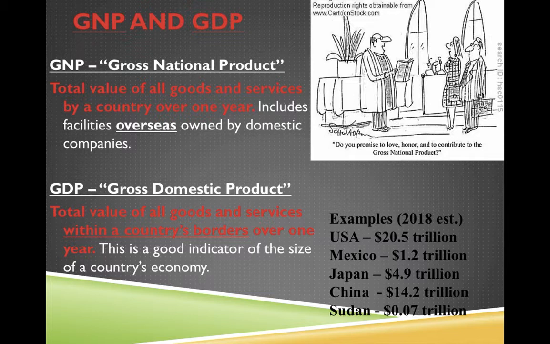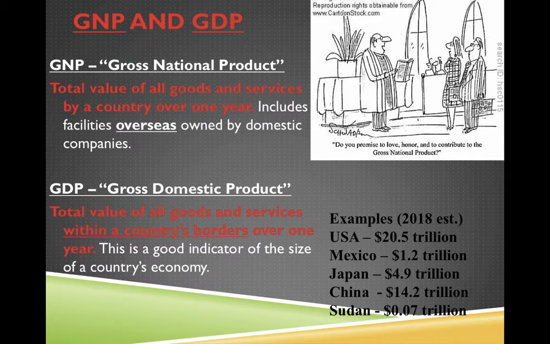Whereas GDP is gross domestic product. So the key there is that it's things produced within our country. So it's the total value of all goods and services within a country's borders over 1 year. Now, with GDP, it doesn't matter the company and what country they mainly do business in. So, for example, in the United States, our GDP would also include Toyota and whatever Toyota produces within our borders, and whatever they sell within our borders. So that would count in our GDP.